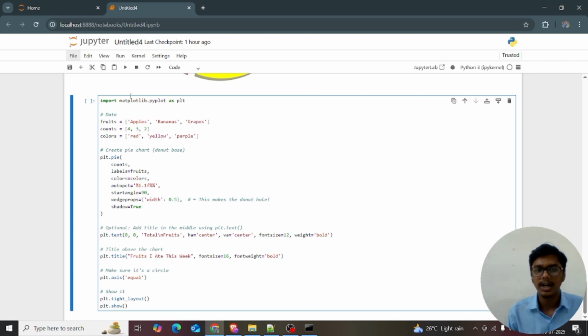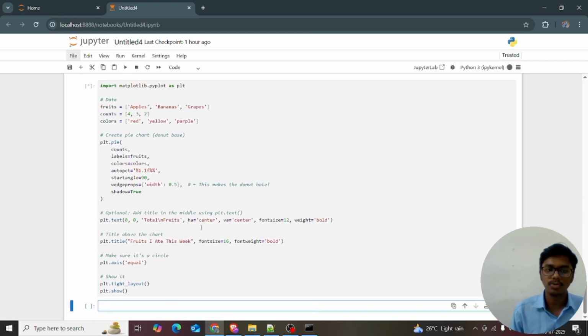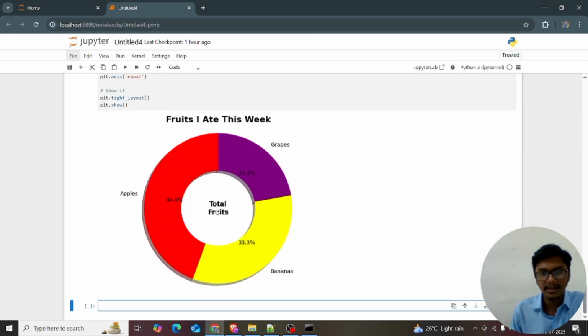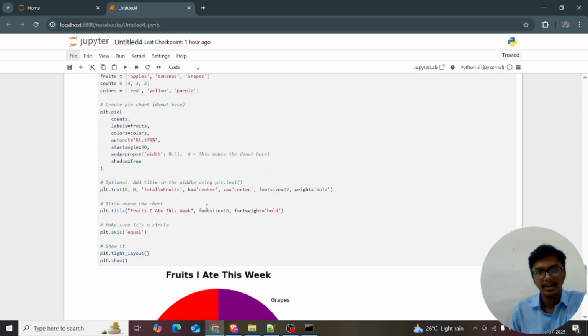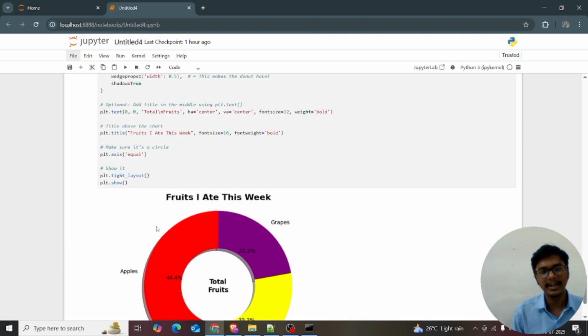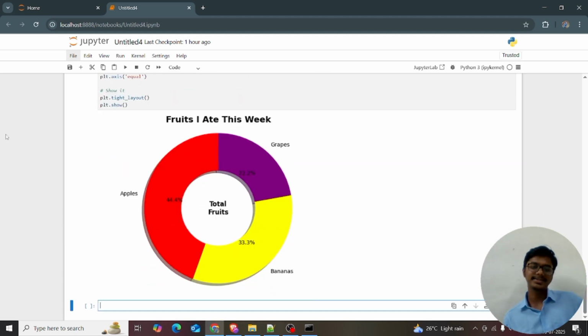First of all, I just run this code so you are able to see. See, total fruits, you can see, right. ha is center, va is center, font size, and weight is equal to bold. I'm giving the title, fruits I ate this week, and plt.axis.